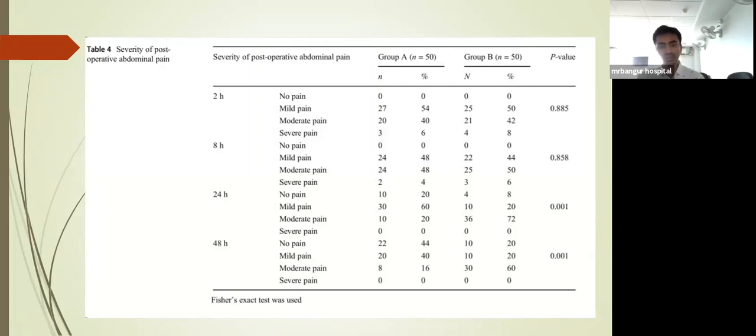And at the 48 hours, no pain in group A was 22, and in group B was 10. Mild pain is in 20 people, and in group B only in 10 people. Moderate pain is in 8, and group B is having 30. Severe pain, none of the persons are having. So the p-value was 0.001, so it shows that the study is significant, and severity of post-operative abdominal pain after 48 hours in group A low pressure, and in group B standard pressure, group A is a little bit lower.